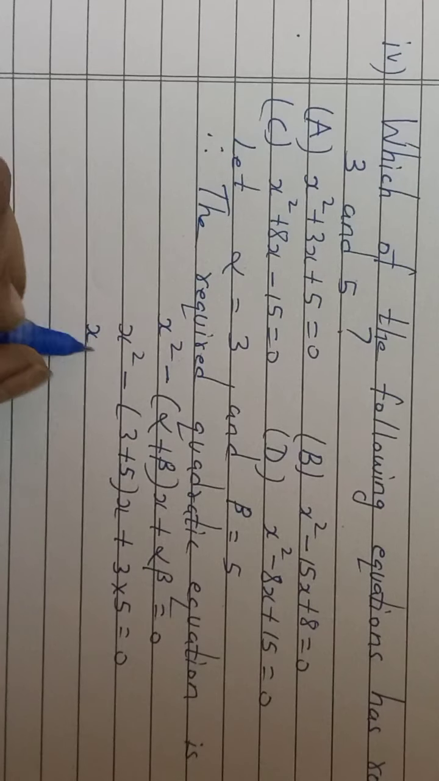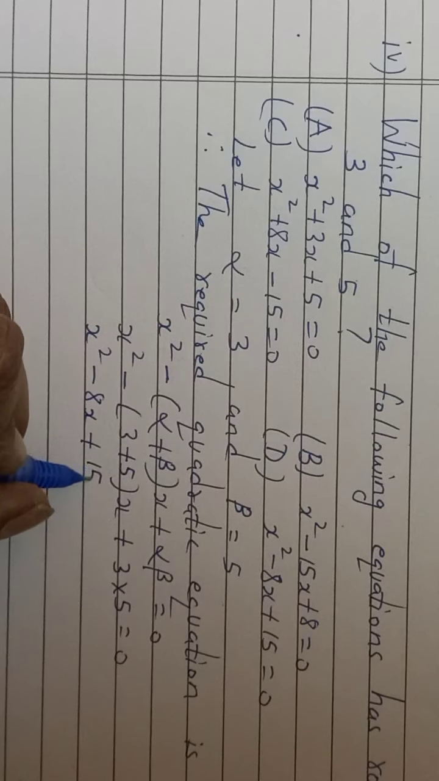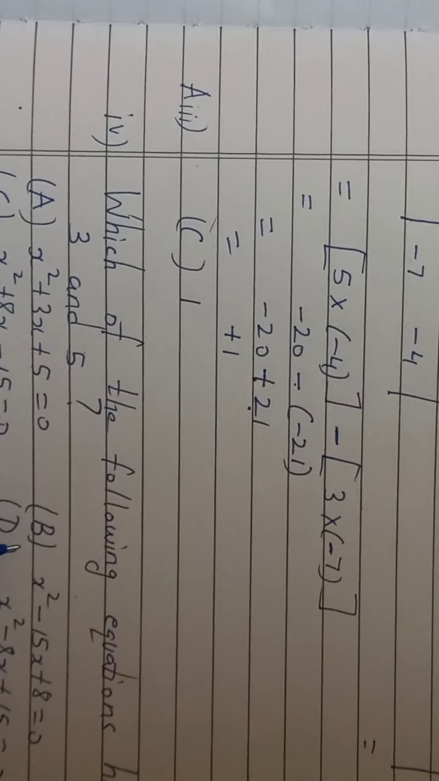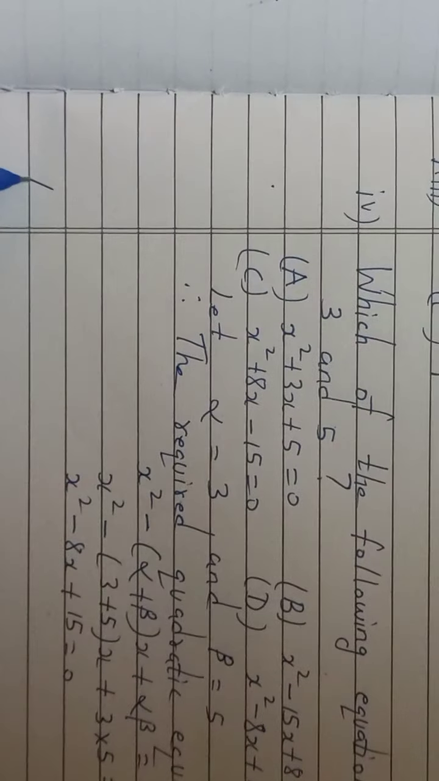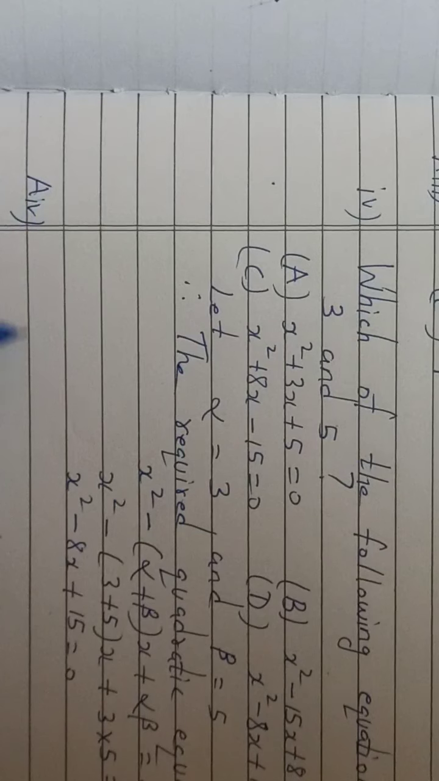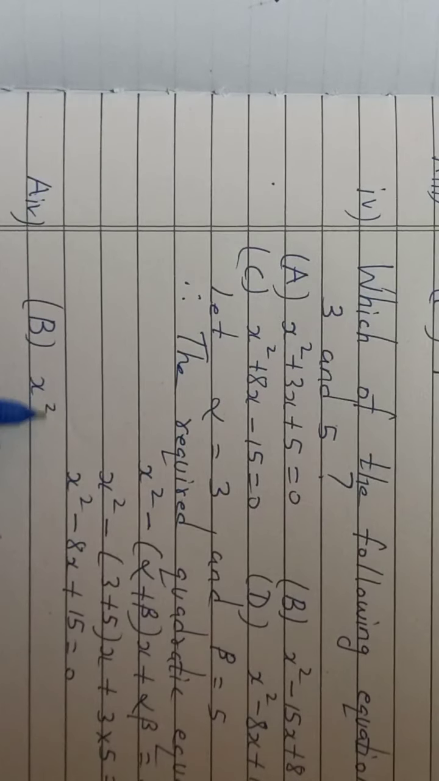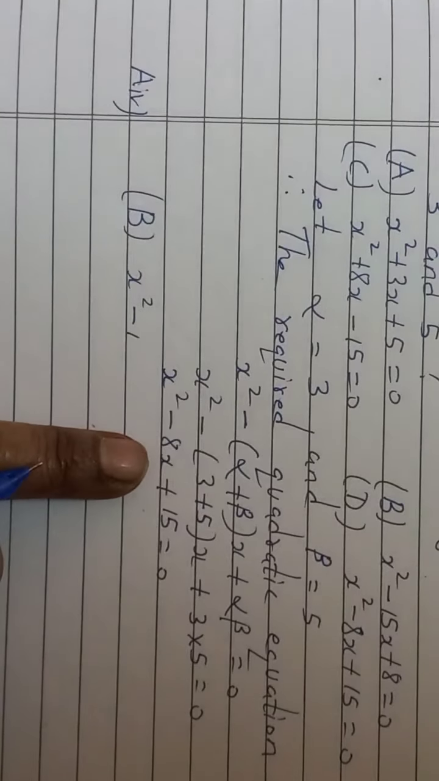So you will get x square minus 8x plus, 3 5s are 15. Okay, this is the correct answer. So what is here? Options given, this one, B. This is the correct answer. So we will write here answer, B, x square minus 8x plus 15 is equal to 0. This is what we have got here.